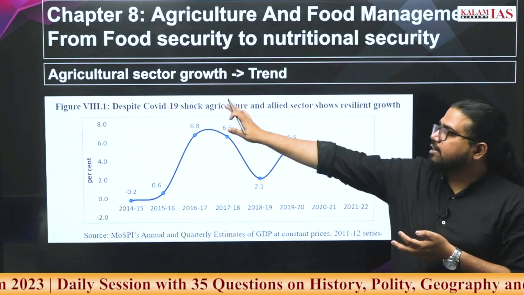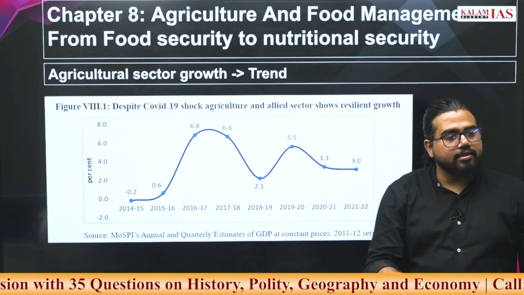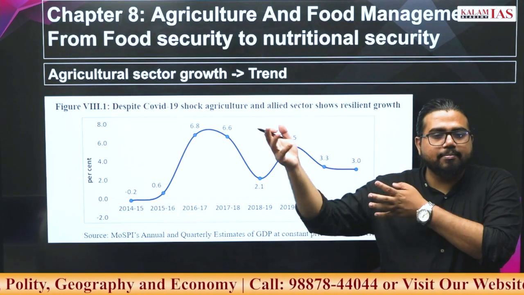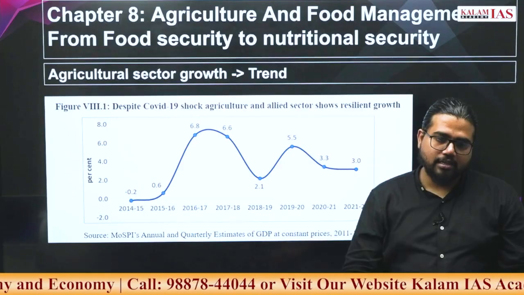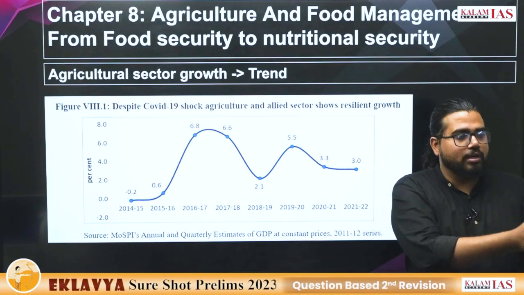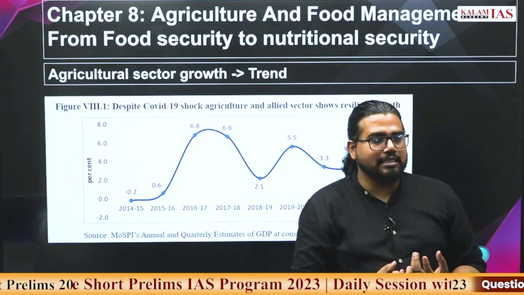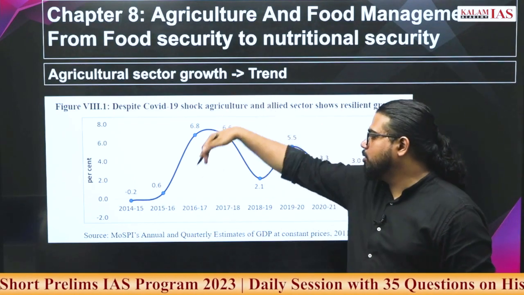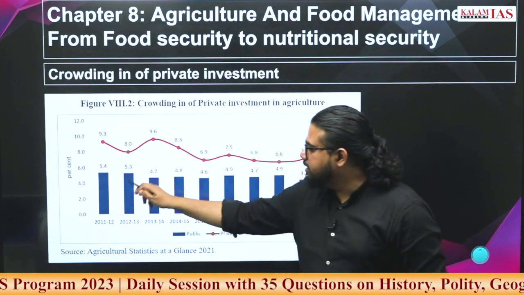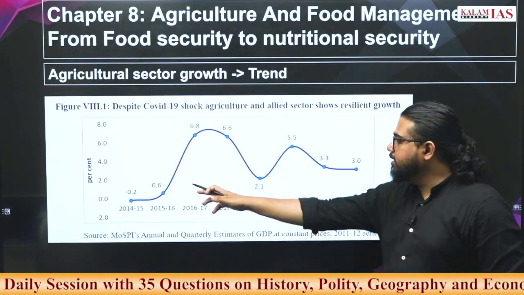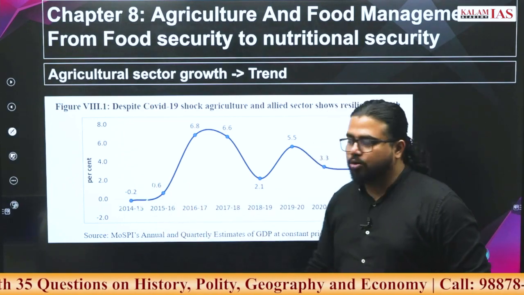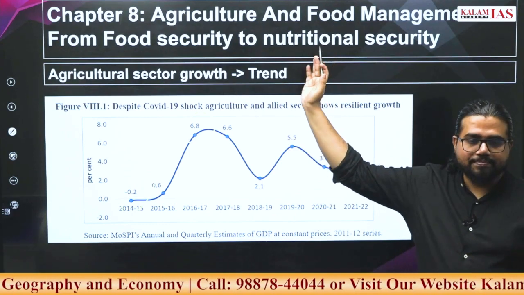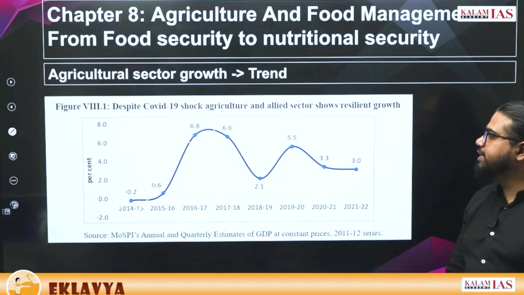Now, if the rain is good and everything comes well, then there will be surplus production. If there is surplus production, then the market price of the commodity will fall so much. Then also it can create loss to the farmers. So there is so much risk farmers are supposed to bear. And due to this, you can see the growth rate is always zigzag. If some El Nino year is there, you will see a considerable fall in agricultural growth, and maybe within the next year you will see the growth shooting up. So this has been a feature of Indian agriculture.